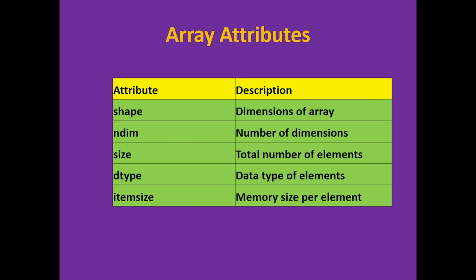So what are the attributes? Shape means dimensions of the array, ndim is the number of dimensions, size is the total number of elements, dtype is the data type of elements, itemsize is the memory size per element. Okay, we are going to see the practical implementation, do not worry. This is just the theoretical part, you should note it down, right? Check your understanding and practice it with a large variety of other datasets as well, as practice makes a man perfect, right? So let's quickly jump to our Jupyter notebook and try to understand these attributes in detail, how they serve the purpose.